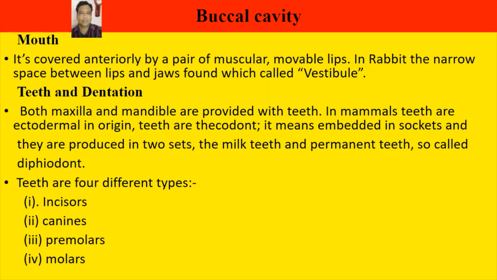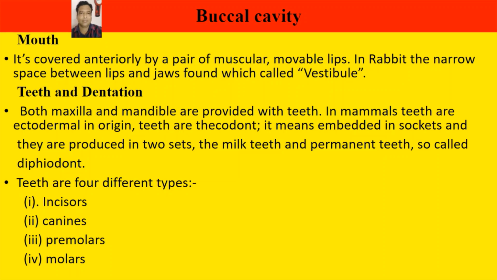The first portion of the alimentary canal is the buccal cavity. The buccal cavity has an anterior portion called the mouth, and the mouth is anteriorly covered by a pair of muscular movable lips. In rabbits, a narrow space found between the lips and jaws is called the vestibule. At the mouth's anterior portion, just behind the lips, teeth are found. Both maxilla and mandible bones are provided with teeth.